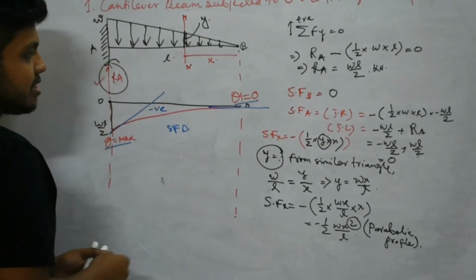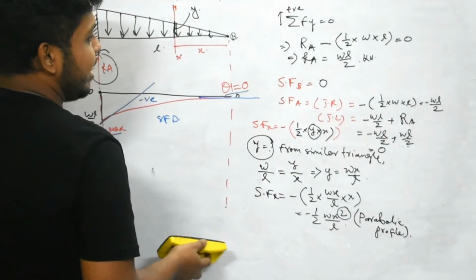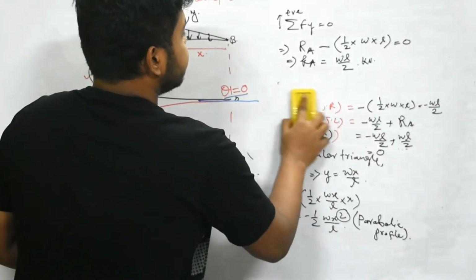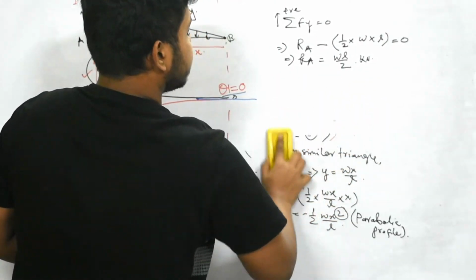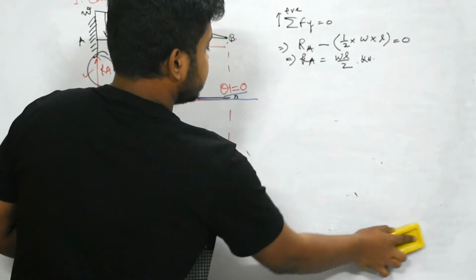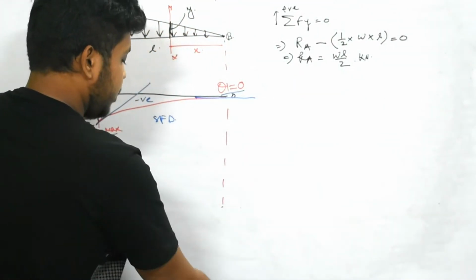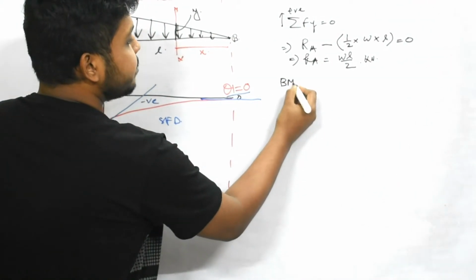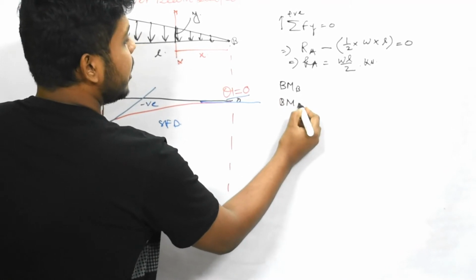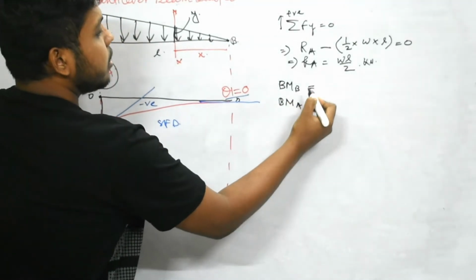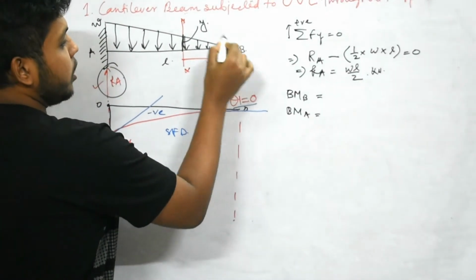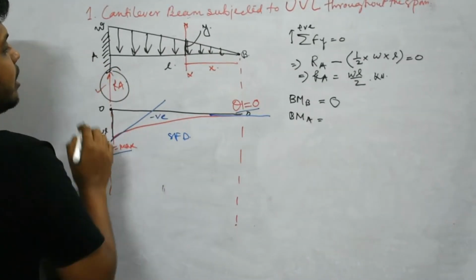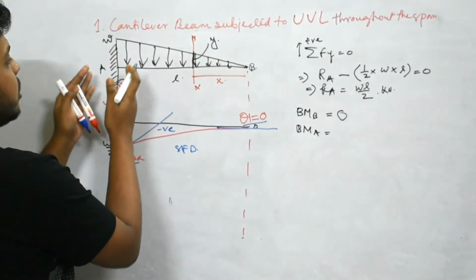Now we'll find out in the same procedure what can be the value of bending moment. Now to find out the bending moment, we'll have 2 points, that is BM at B and BM at A. Now there is no load here at B, that means the BMB will be 0, and in A the whole effect of this load will be there.